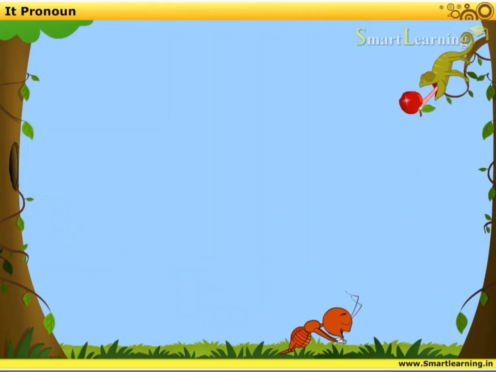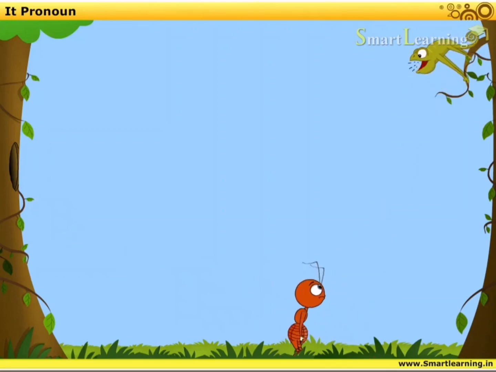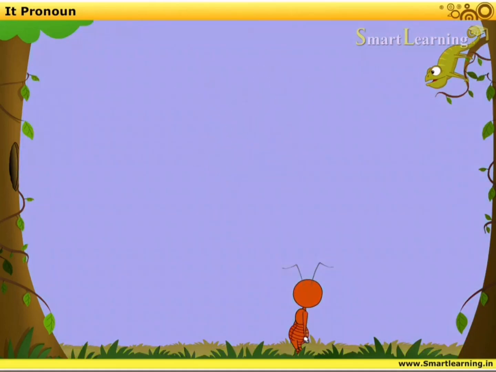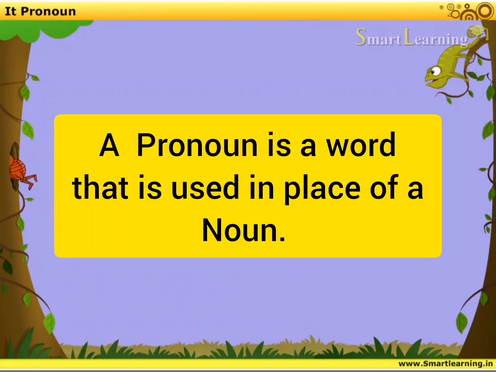Now in today's class we will learn the topic, the pronoun it. In the previous classes I have already explained to you about the pronoun and the kinds of pronoun, and I hope you all know the meaning of pronoun. Still we will revise one more time. A pronoun is a word that is used in place of a noun. Pro means for, and these pronouns have exactly the same uses as nouns. Instead of repeating names, we use pronouns.